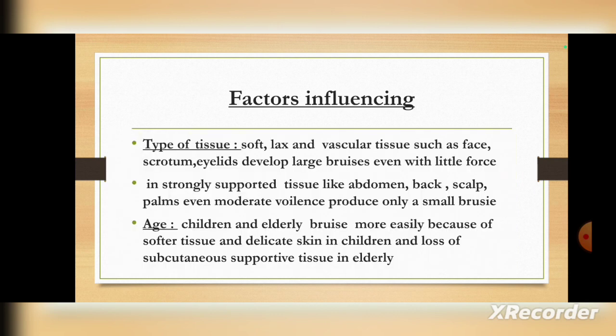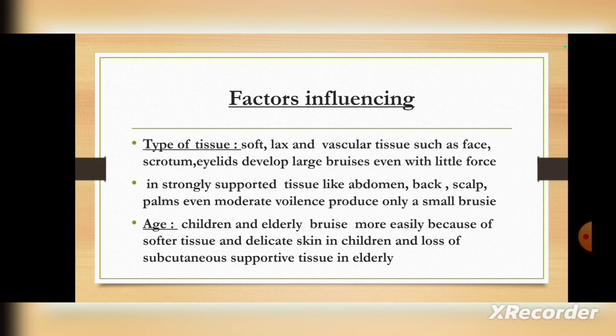Next, factors influencing the bruises. The first factor is type of tissue. If the tissue is soft, it can bruise more. Soft, lax, and vascular tissue such as face, scrotum, eyelid develops larger bruises even with a little force. In strongly supported tissues like abdomen, back, scalp, palm, even moderate violence produces only small bruises. If the tissue is hard, there are small bruises.